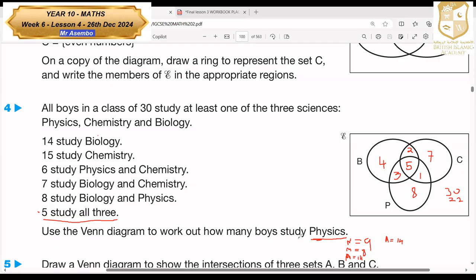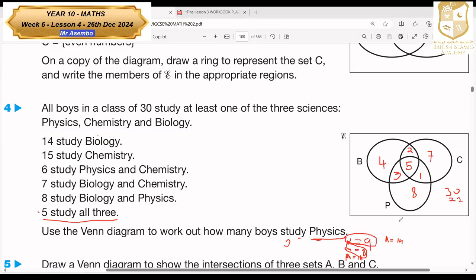But the question did not tell us only physics. They just say study physics, either physics with other subjects, but at least they're studying physics. So if you were told only physics, the answer would be 8. If it was only physics, it would be 8. Now, if you were asked for physics with other subjects, it would be 9. That would be this one, 3 plus 5 plus this one. So these two answers we have stricken out.